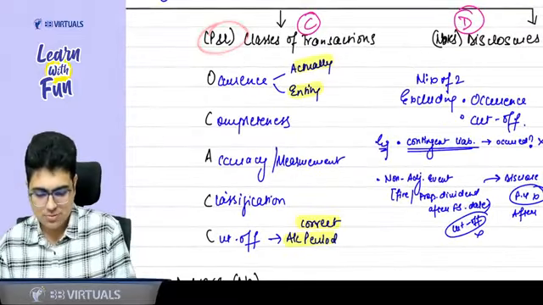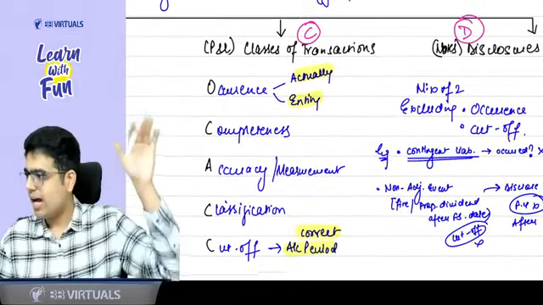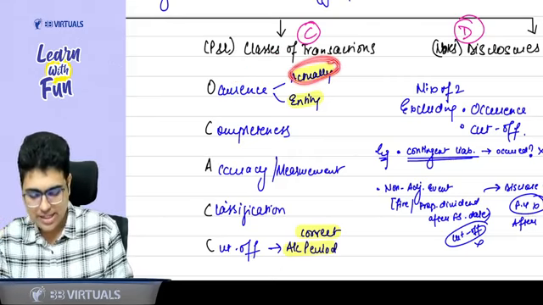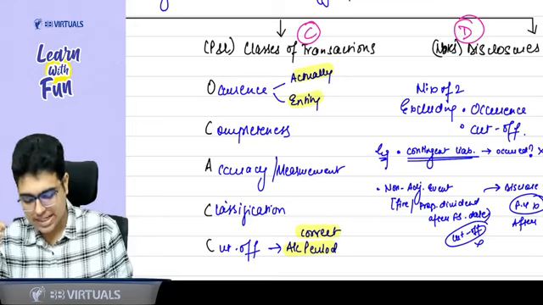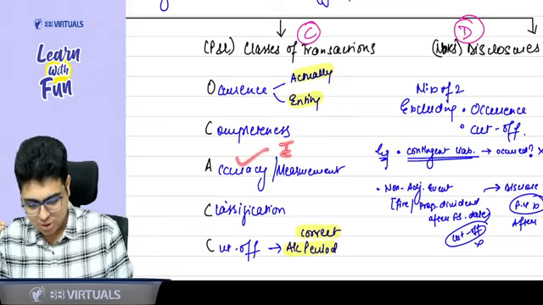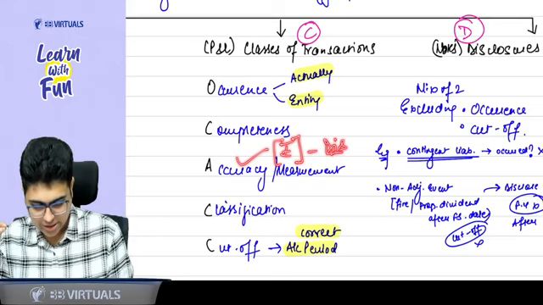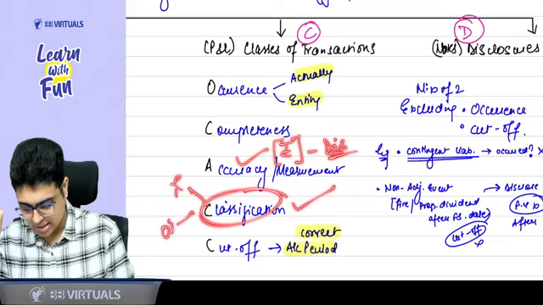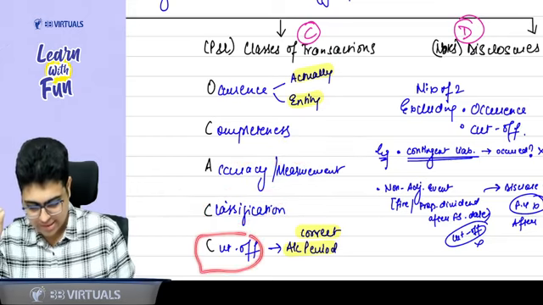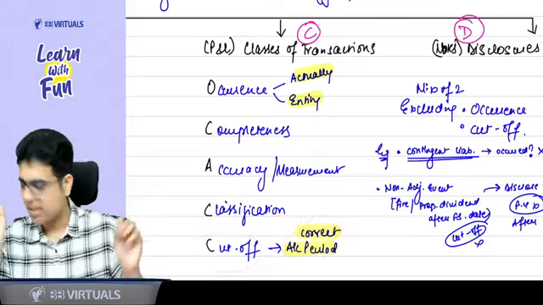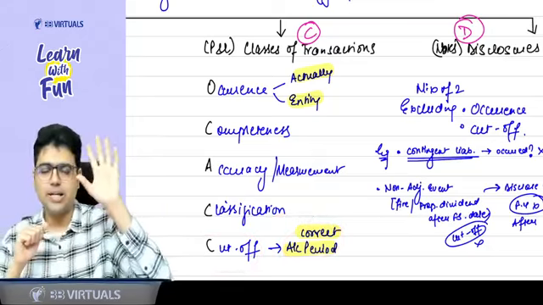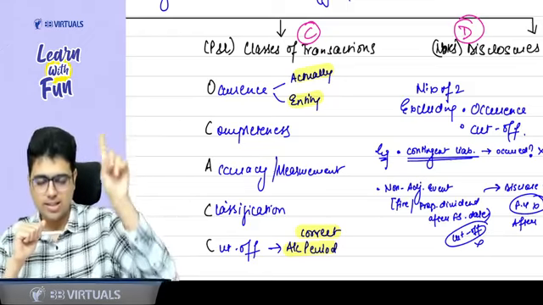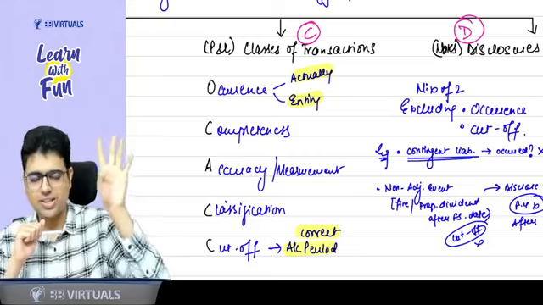For the P&L item, that is what we call as class of transaction, there are five assertions. Okay. Occurrence, whether the transaction has actually occurred and it pertains to the entity. Then again, completeness. Accuracy means it is recorded at the proper amount after adjusting any discount and all. Classification, it is classified in the proper account, whether it is a revenue or it is other income, you need to see it properly. Cutoff means it is relating to the correct accounting period. So these are the 5 assertions which we check for P&L items, or you can say class of transaction, OCACC. OCACC, that is occurrence, completeness, accuracy, classification and cutoff.